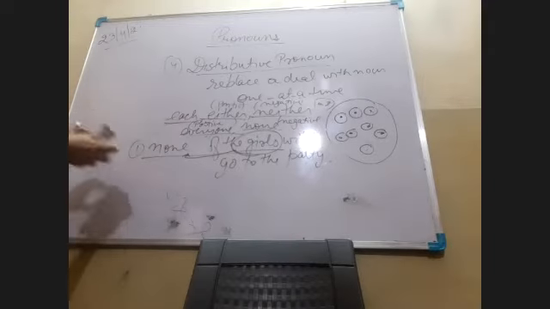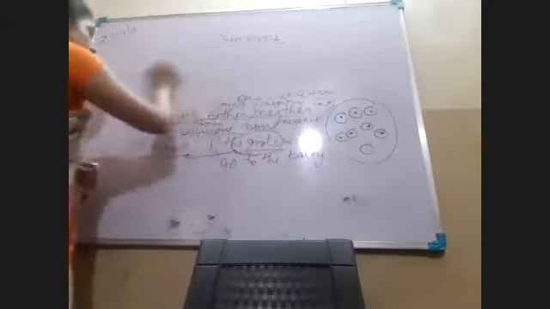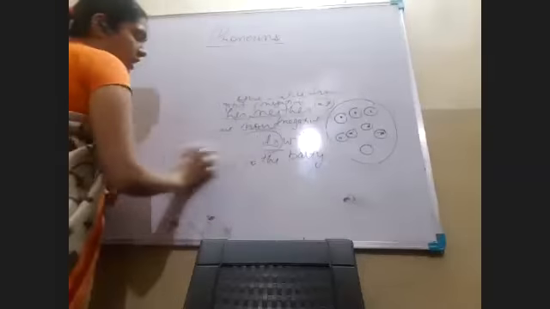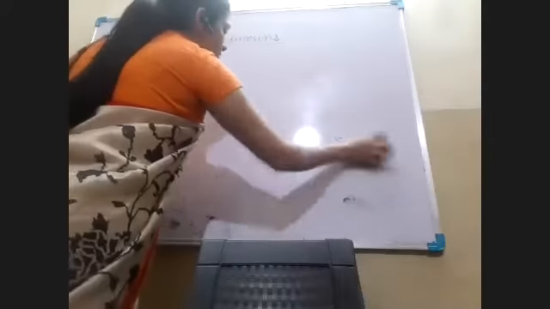Okay. Now next is the demonstrative pronoun. We already know that there are four kinds of demonstrative words. Which are those demonstrative words?